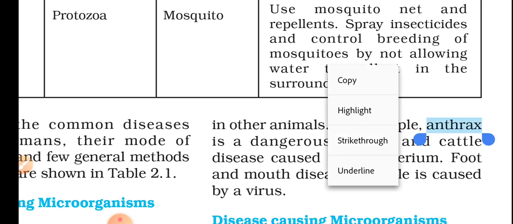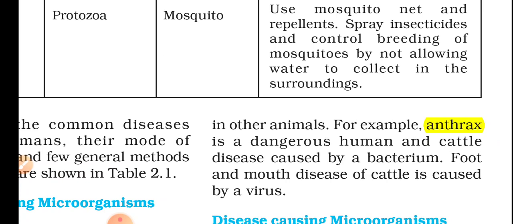Take note: not only humans, it also affects cattle, sheep, goats, cow, buffalo, etc. Foot and mouth disease of cattle is caused by a virus. There are some diseases for cattle named foot and mouth, and it is also caused by a virus.